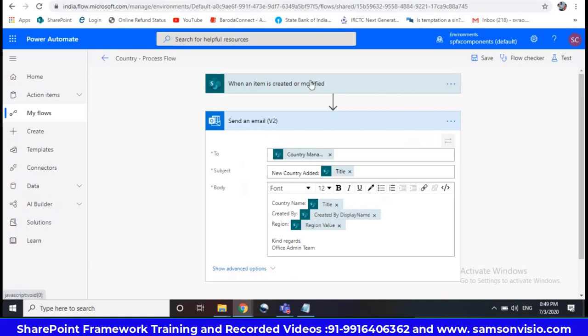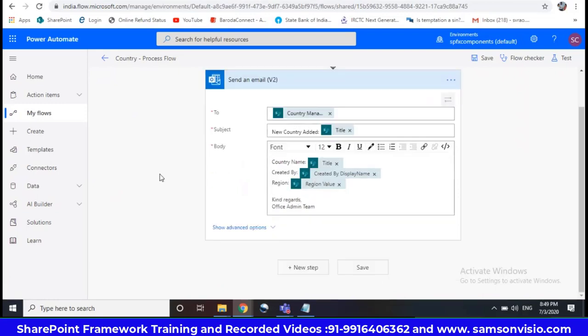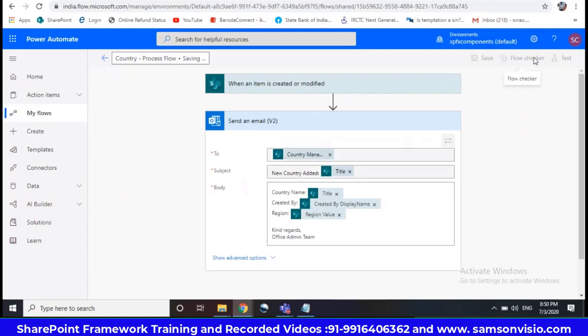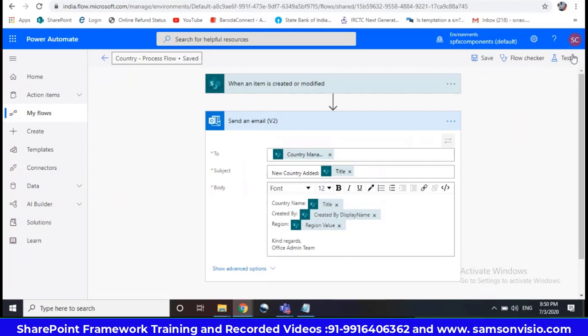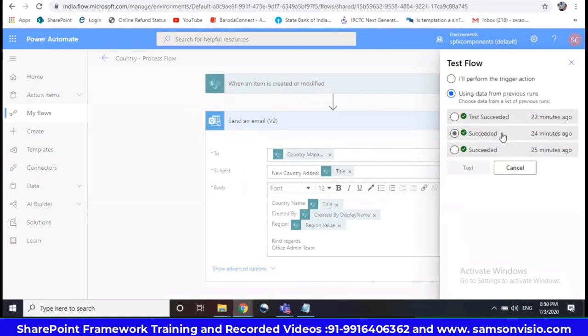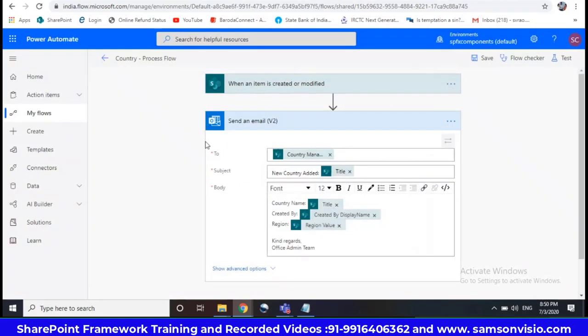Okay. I want to cover the options, I mean actions, anyhow I'll take it tomorrow. So this 3 is done. Saving, flow checker, that means errors. Or test, you can test with the previous data. Select whatever you want and test it. That is there. Okay. You can edit the option.